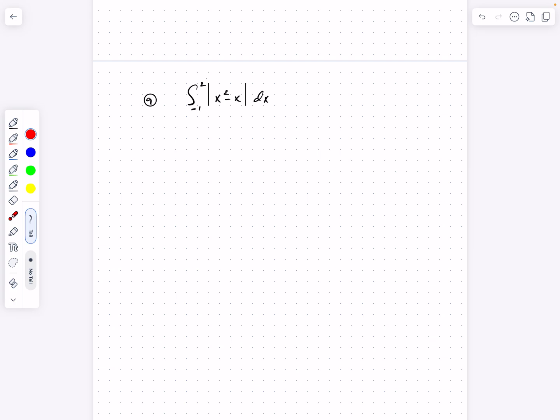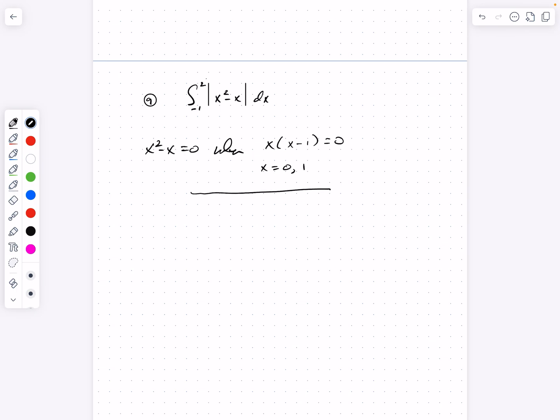So what I've got to do is figure out, when does x squared minus x equal 0? So x squared minus x equals 0 when what? Well, when x times x minus 1 equals 0, and that's going to be at x equals 0 or 1. Okay? Simple as that. At those two values, this expression equals 0. So I want to explore values greater or lesser than 0 and 1 with a number line. And that number line will help me understand which expressions I use in which intervals. Okay, so here's 0 and 1.